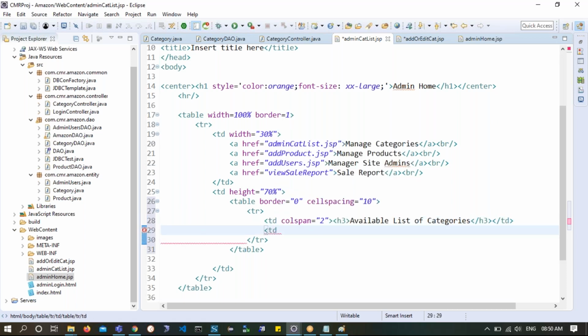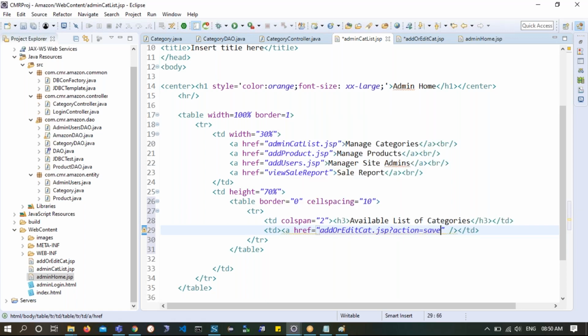And then again I have a TD whose colspan is normal, and I have to have an href equals to something. Here I wanted to go to add or edit cat. So I will say add or edit cat.jsp question mark. Please try to understand, action is equals to save.